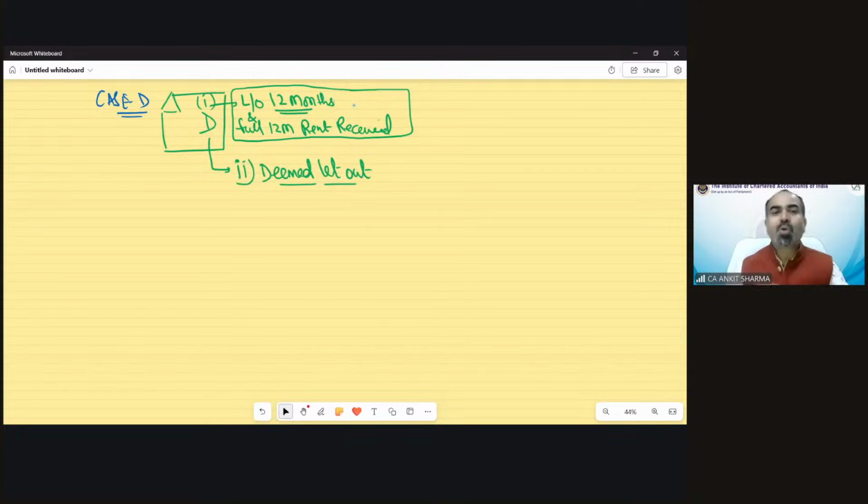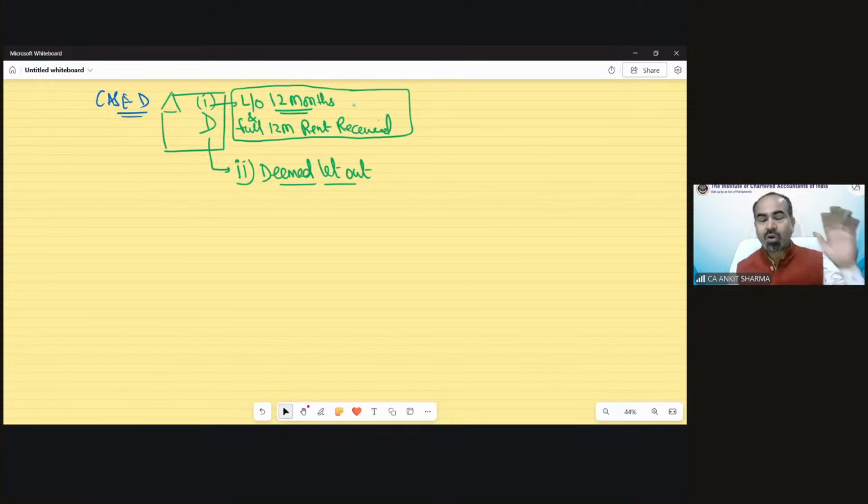This is the main problem under house property questions: if you are not able to find out which situation or scenario case has been given, then you may make a mistake. That's why I have divided these cases as A, B, C, D, E, F and G. Once you find out that this situation falls in that particular case, I am telling you more than 50% of the work has been done.